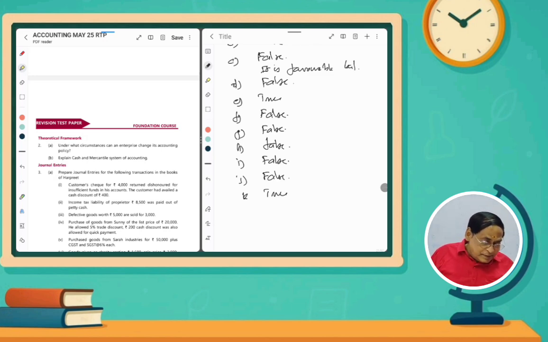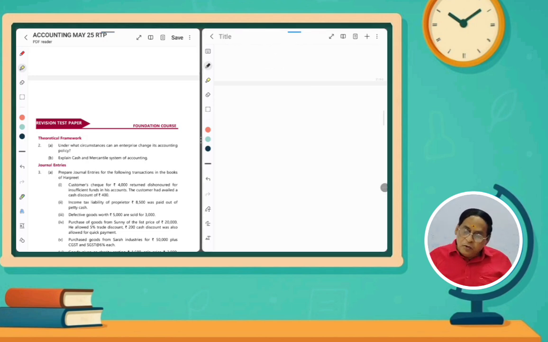But in some circumstances, an accounting policy can be changed. When? Only if the adoption of a different accounting policy is required by statute. Actually, we have to change according to the statute. We have to change our accounting policy, then it's okay, we can change it.